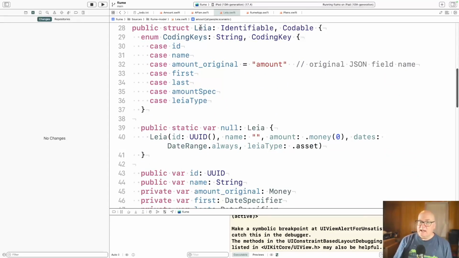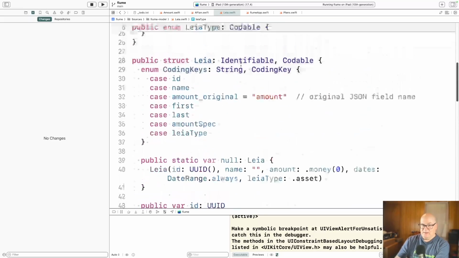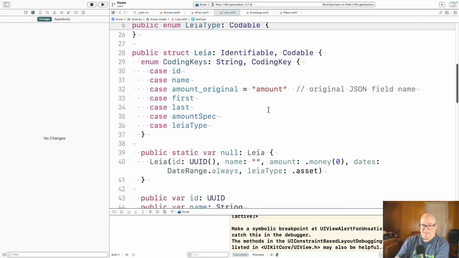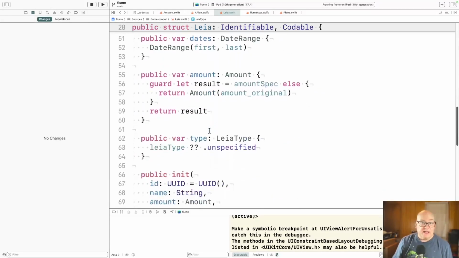Then we have the Leia type itself. It's got coding keys for each field. And then you can see here, we added this Leia type field. Again, it's optional. We had a similar case. We had an amount field and we changed it to amount spec where it could be relative. And so we have a coding key that reflected that. But this change is really just focused on this Leia type. So it's a new field we're going to add in.